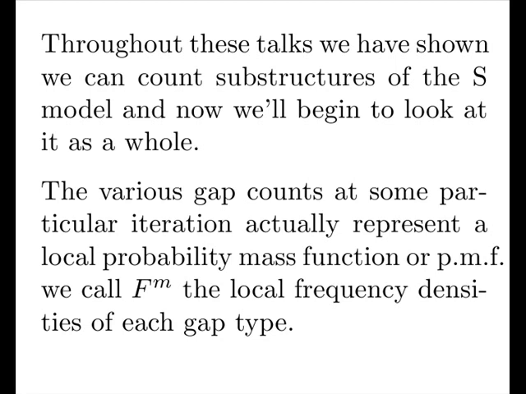Throughout these talks we've shown we can count substructures of the S model, and now we're going to look at this thing as a whole. The various gap counts at some particular iteration represent a local probability mass function, or PMF, which we call F of M, the local frequency density of each gap.